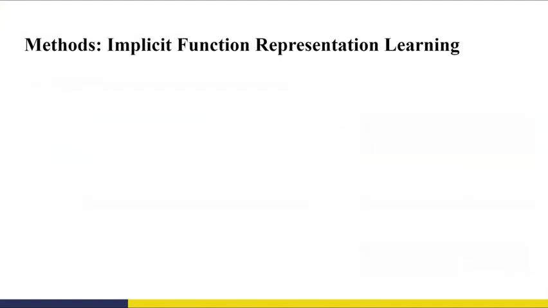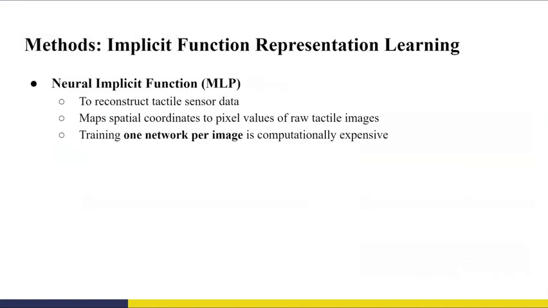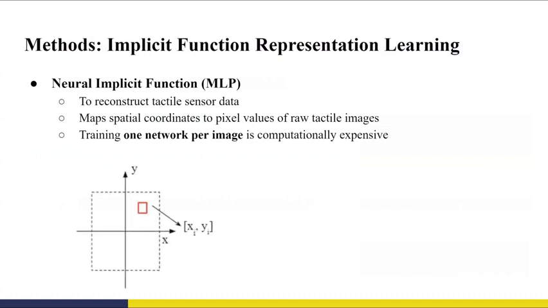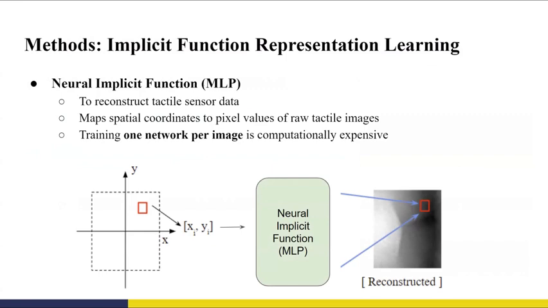A neural implicit function in this context is a continuous learnable function that maps spatial coordinates to pixel values of raw tactile images. This function is parameterized by a feed-forward neural network with weights theta and uses sinusoidal activation functions, which allow the model to capture high-frequency details. However, in practical scenarios, training one network per image can be computationally expensive.